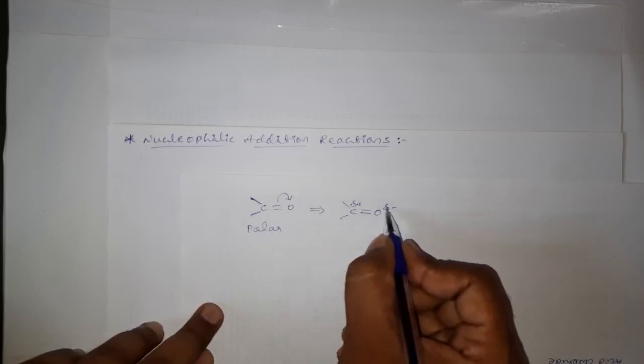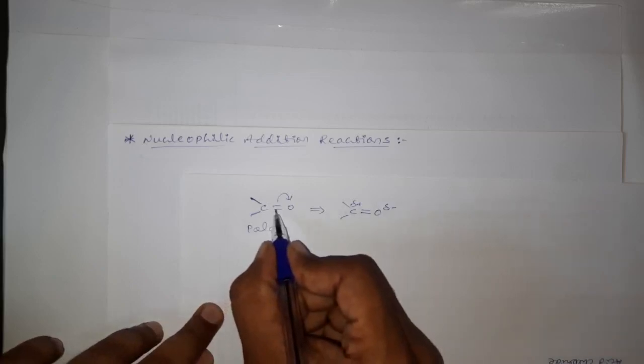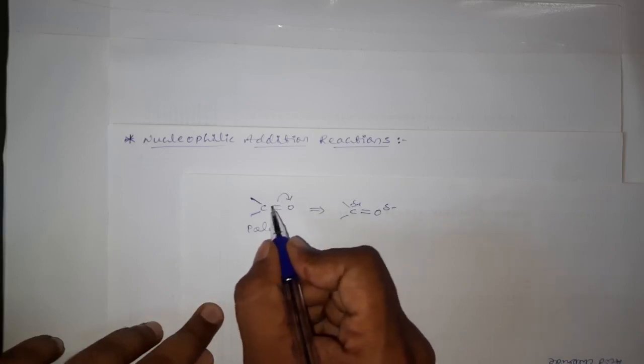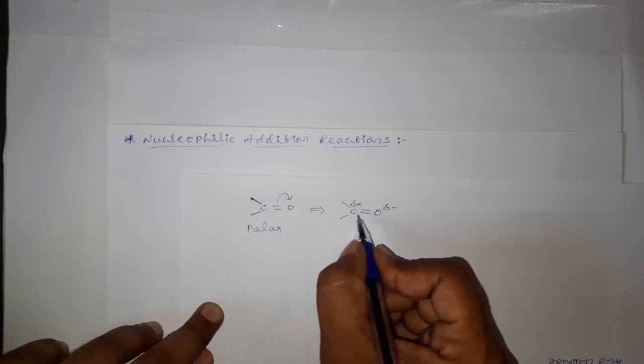That means the electron density around the oxygen increases, and the carbon, which is leaving this bonded pair of electrons towards the oxygen, experiences some electron deficiency and gets a partial positive character. Hence polarity comes to this carbonyl group.